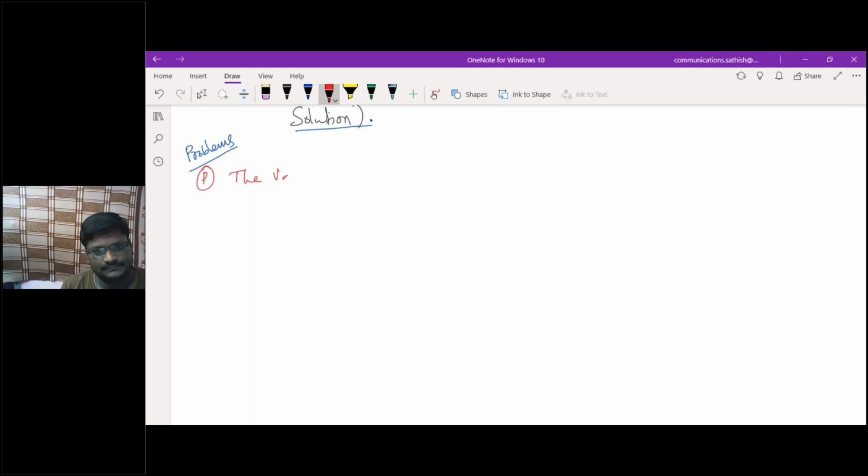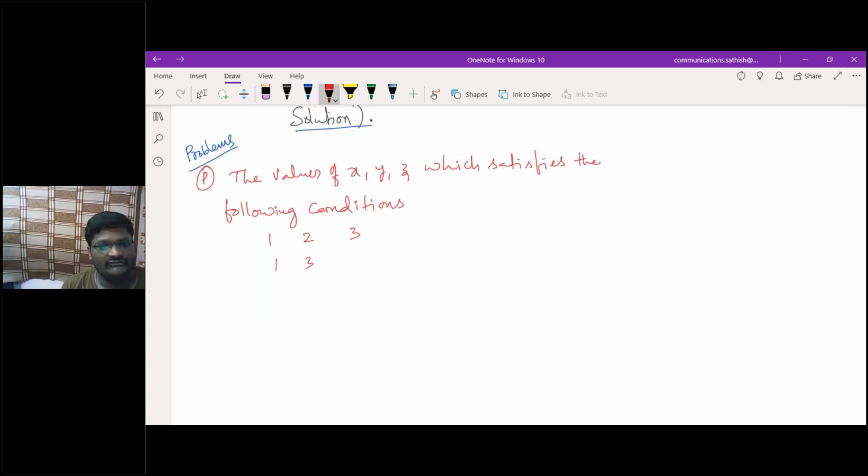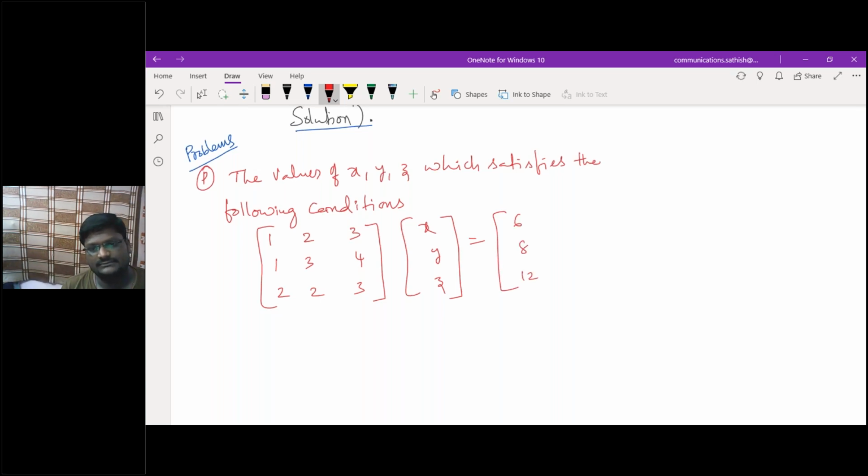The values of x, y, z which satisfy the following condition: the matrix with rows 1, 2, 3; 1, 3, 4; 2, 2, 3, multiplied by x, y, z, is equivalent to 6, 8, 12. This is the question, so you need to solve this.